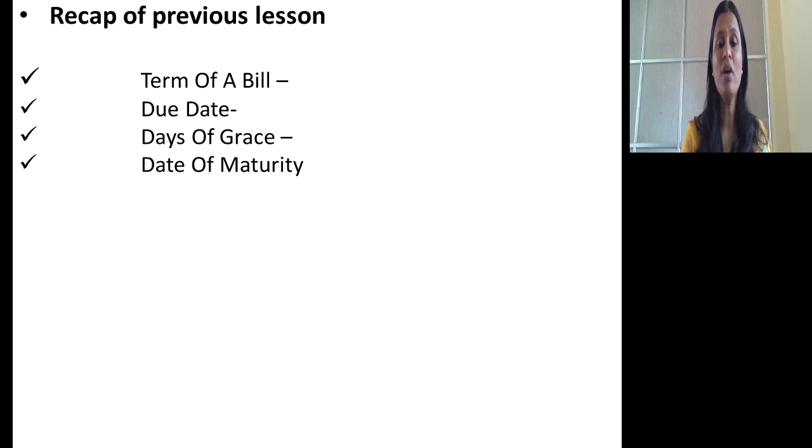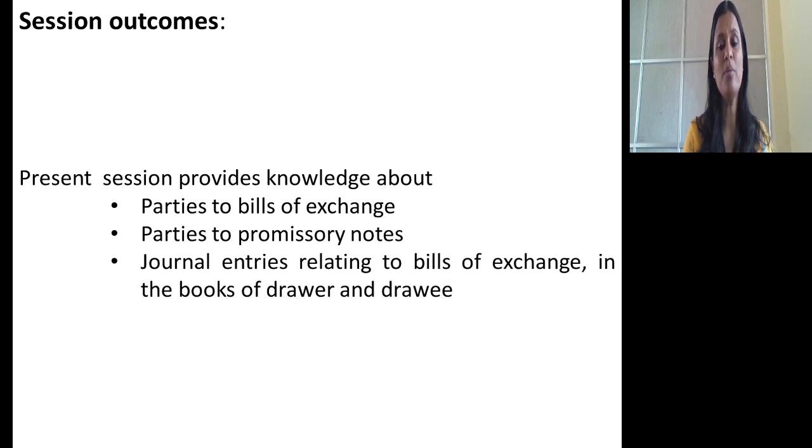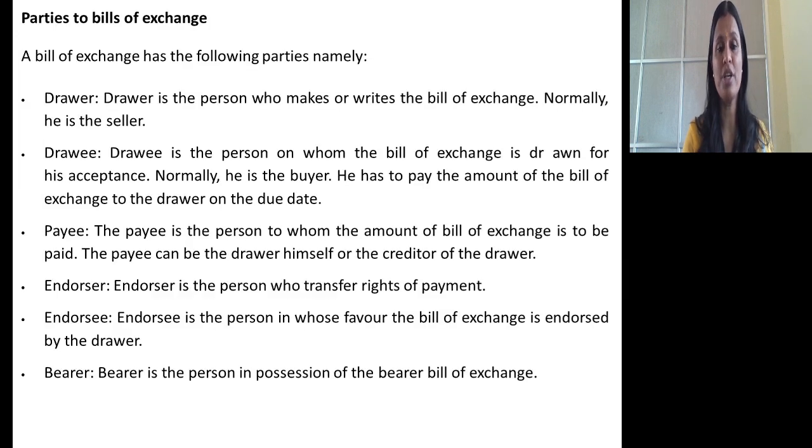In the last session, we concentrated on important terms known as term of a bill, due date of bill, days of grace and days of maturity. At the end of this session, you will come to know who all the parties involved in bills of exchange and parties to promissory notes are, and how to pass journal entries in the books of parties concerned depending upon different situations.